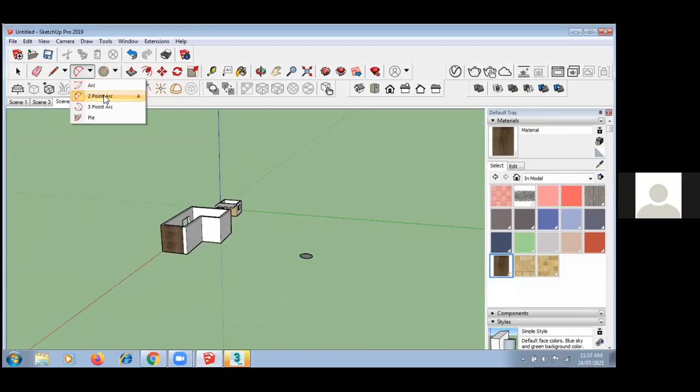I'm using arc, 2 points, 3 points, so I can use it here.